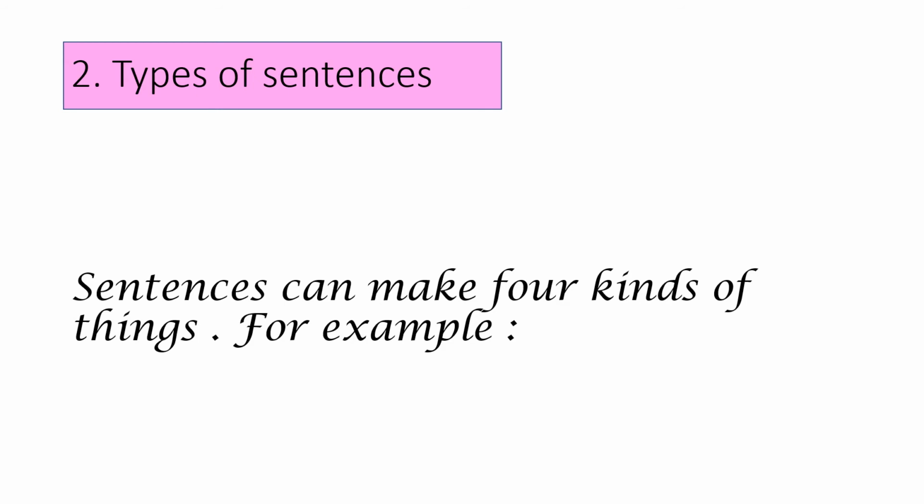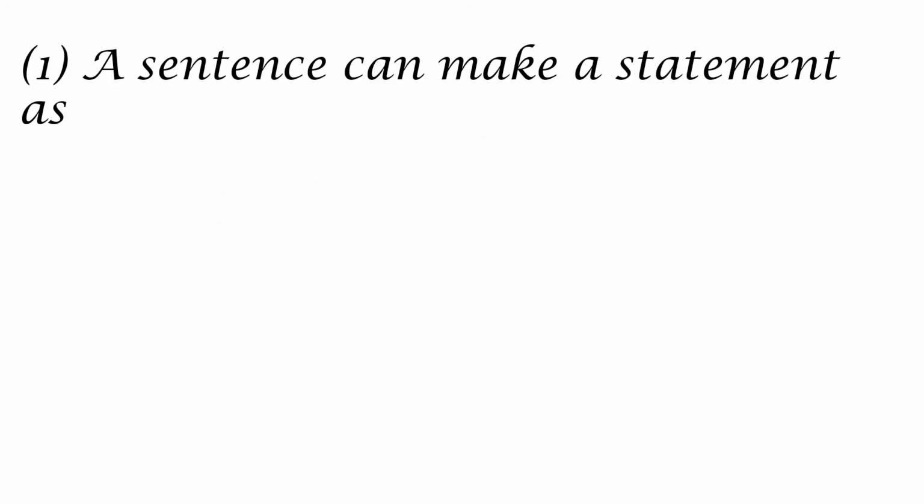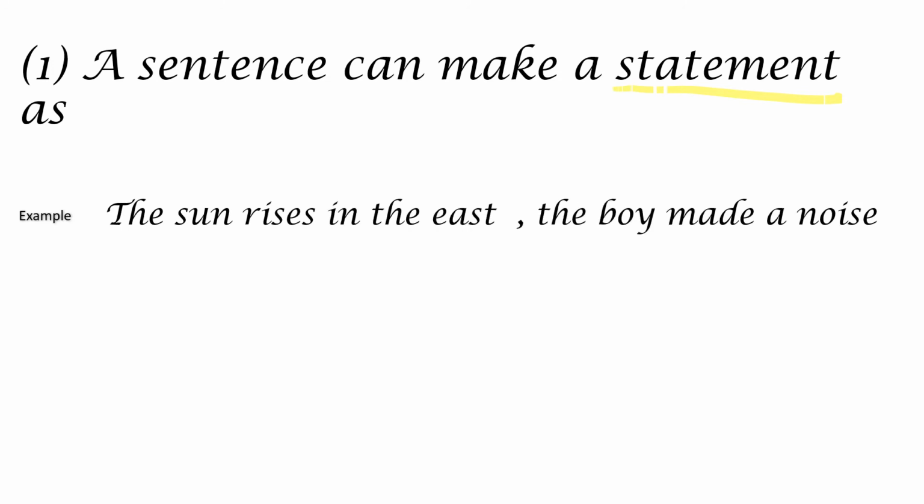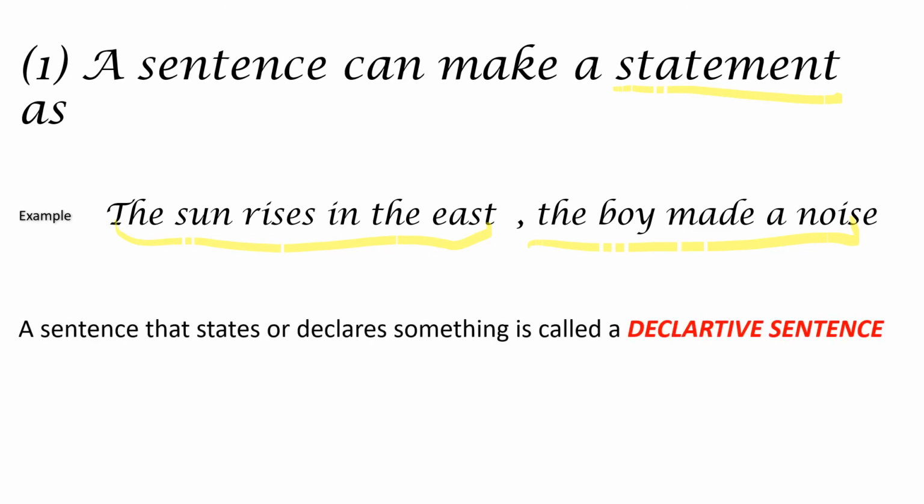For example, the first thing a sentence can do is make a statement. For example, "The sun rises in the east," or "The boy made a noise." So, a sentence that states or declares something is called a declarative sentence. That's one of the four sentences.